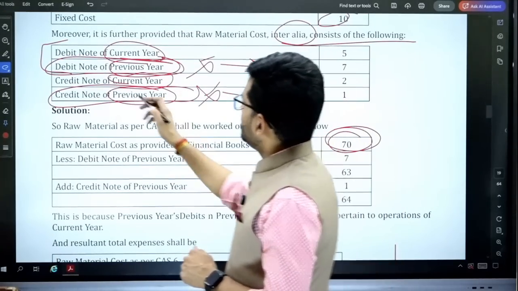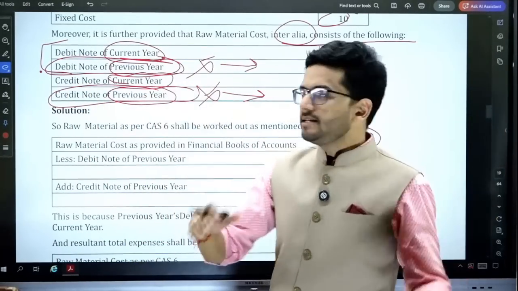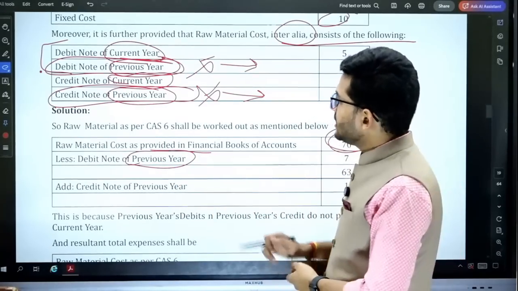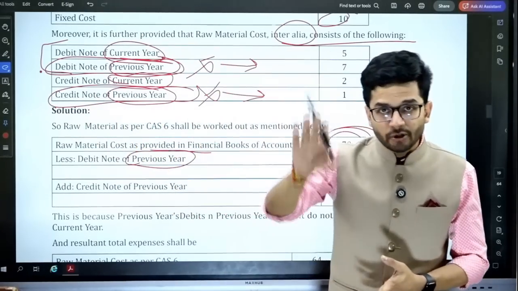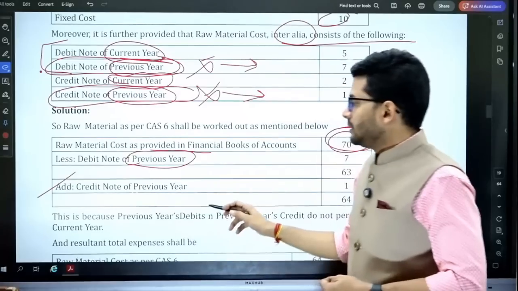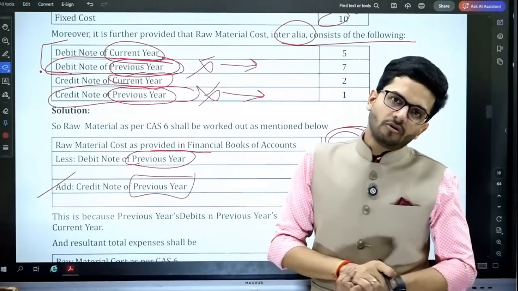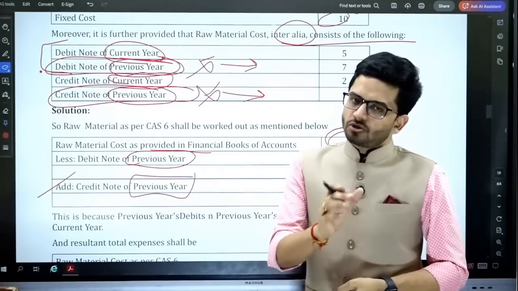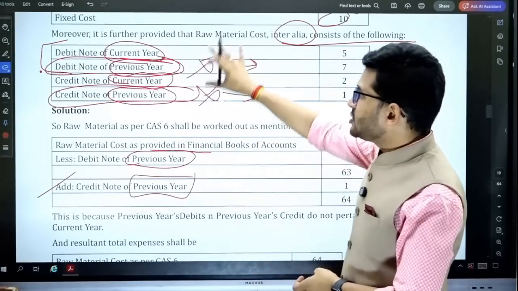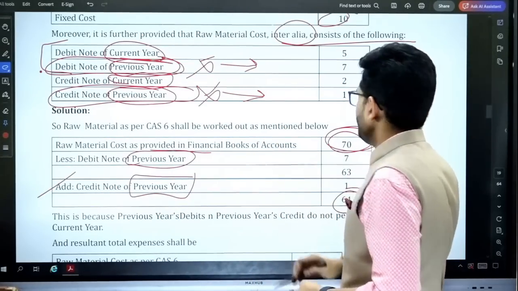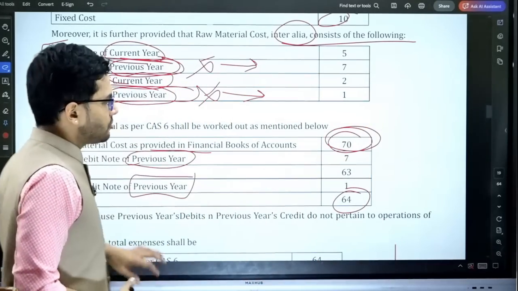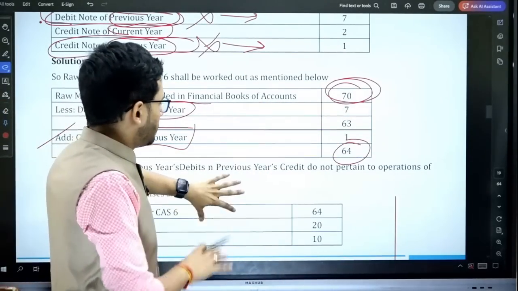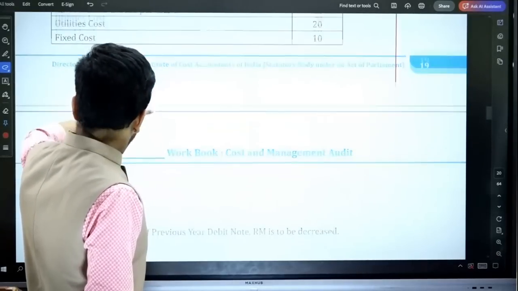So we are going to reduce this. Debit note means expense has been increased, so I'm going to reduce this previous year's expense from the current year's raw material cost. Credit note means the expense has been reduced, so I'm going to add back the previous year's amount, because that is not required to be included in the current year's financial statements or the costing statements. So I've reversed these two elements while calculating my raw material cost. The revised raw material cost is computed as 64, which is as per the cost accounting standards. We are going to put it in our costing records.